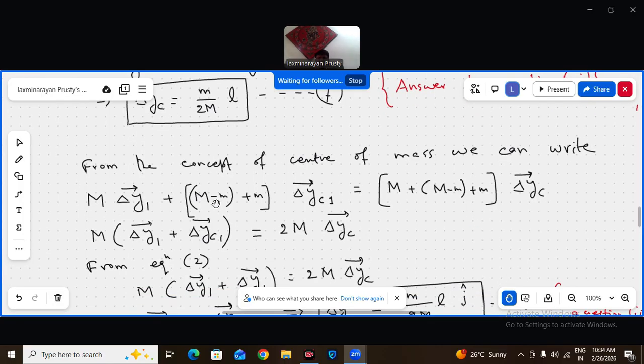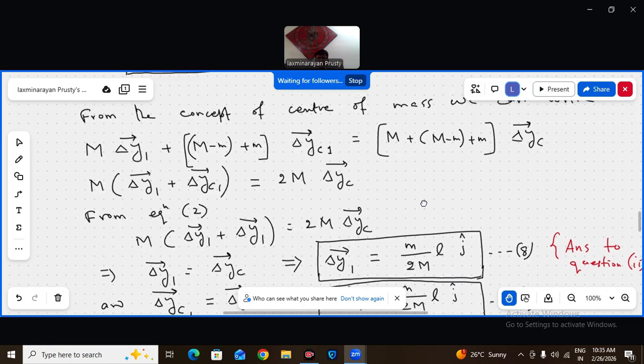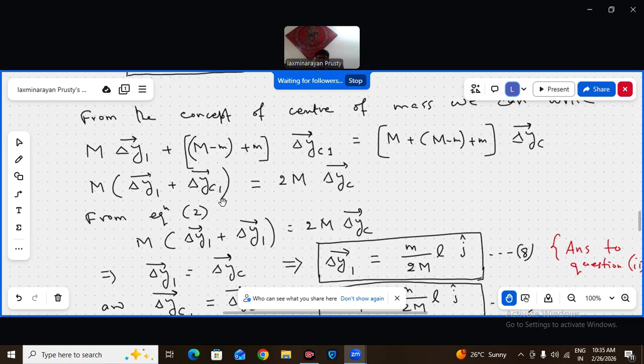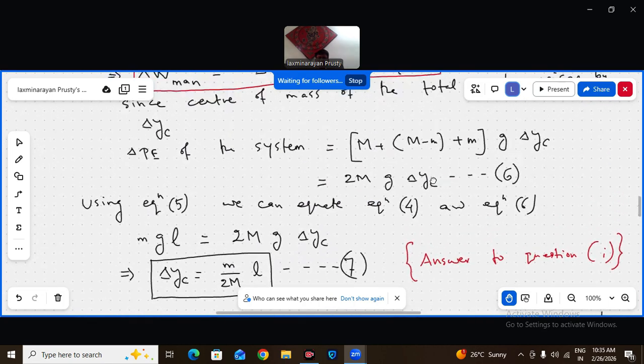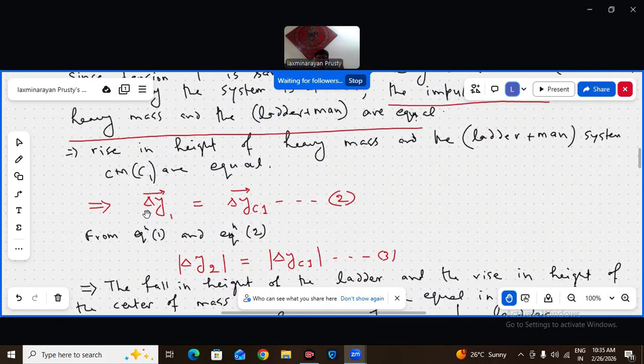So this is M common, delta Y1 plus delta YC1, equals 2M delta YC. But delta YC1 is what? The rise of the heavy block and the rise of center of mass of the ladder and man are the same.